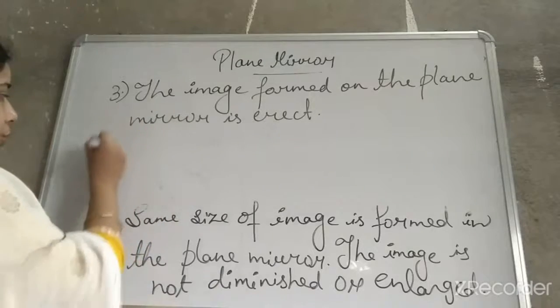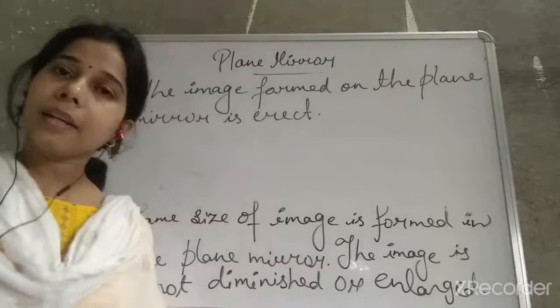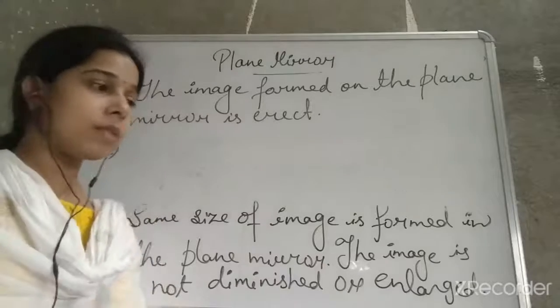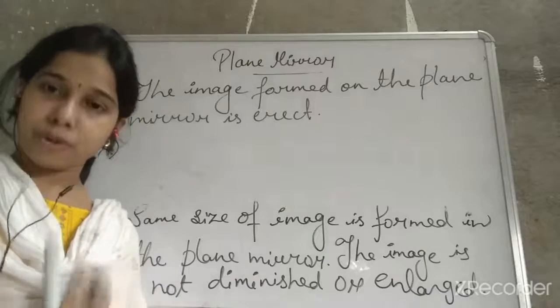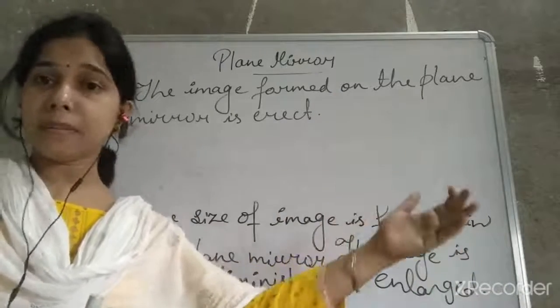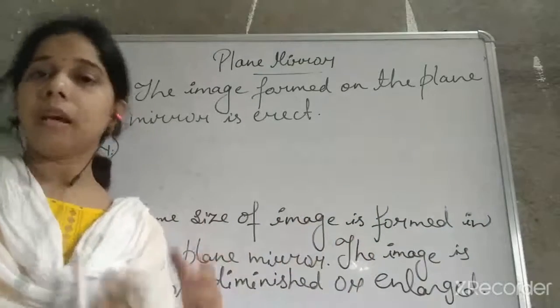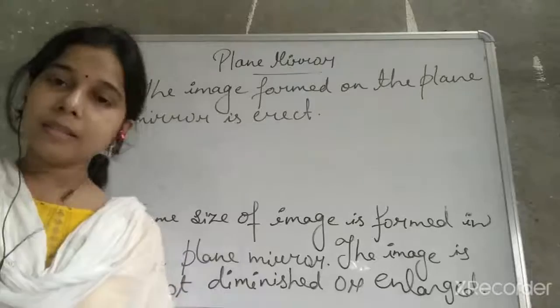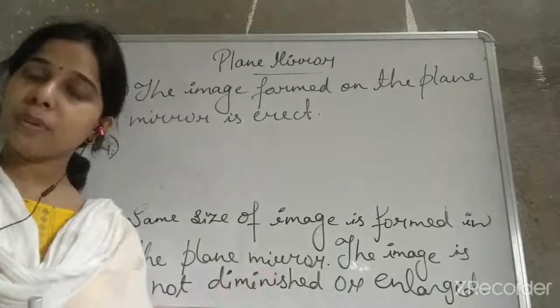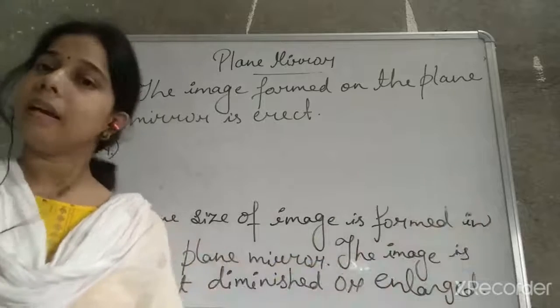Then the fourth point. You are standing in front of the plane mirror. If you see the distance of yours to the mirror and the distance of the image which is formed behind the mirror, you will find the distance of both of them is equal. So we can say the distance of the object to the mirror and the distance of the image behind the mirror is the same.